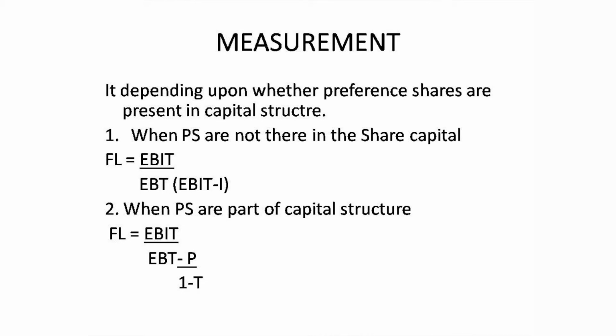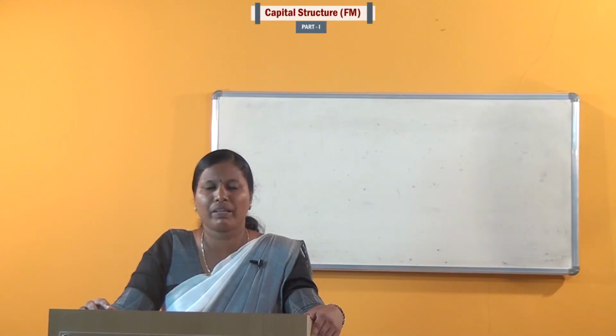When preference shares are part of the capital structure, the formula for financial leverage is equal to EBIT divided by EBT minus P divided by 1 minus T. T means tax.